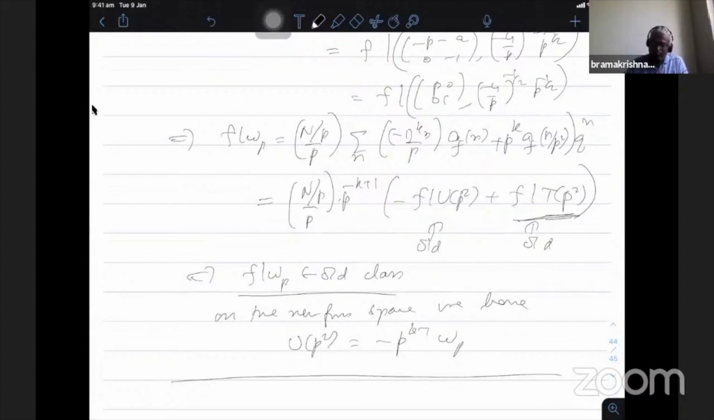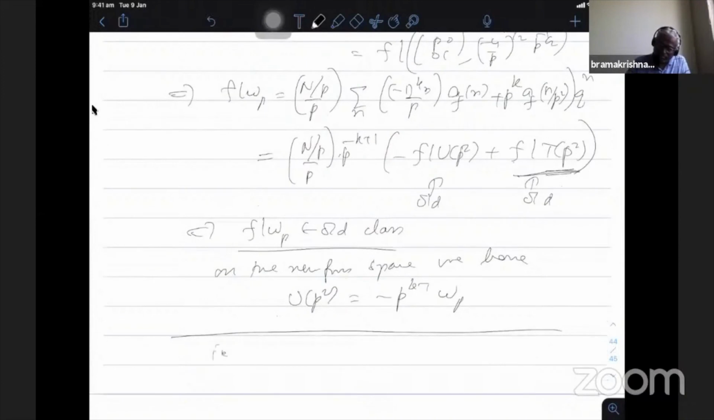Another thing, I have to use the trace operator to show that this particular Up square is WP on the space of new forms. In fact, this whole thing vanishes on the space of new forms. That's what will come. The Up square plus p power k minus 1 WP equals 0 on the new form space. So that we will continue tomorrow.